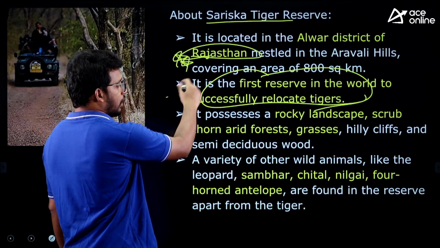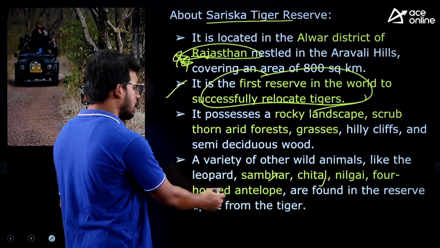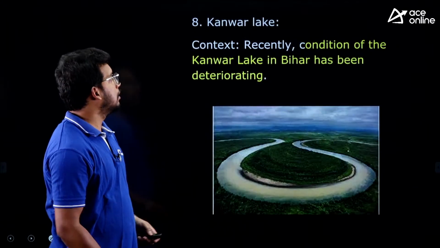Very, very important. And it contains many other animals as well: chital, sambar, nilgai, antelope. So apart from tigers, they have a number of animals as well. Any doubts?